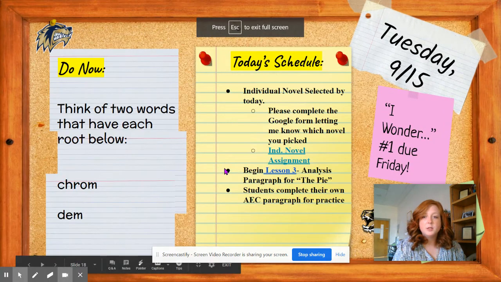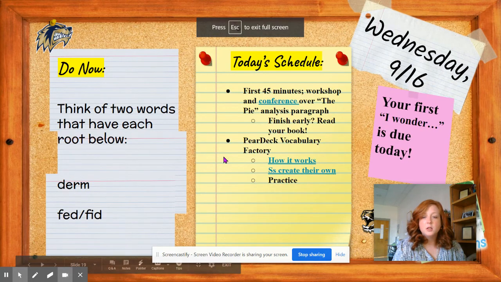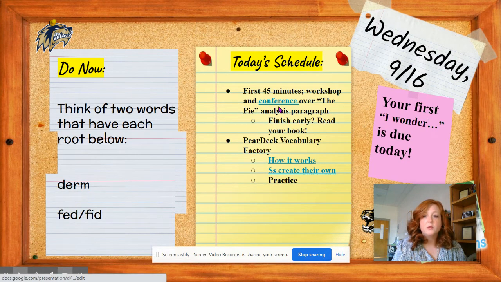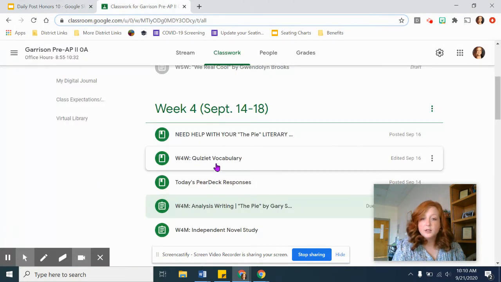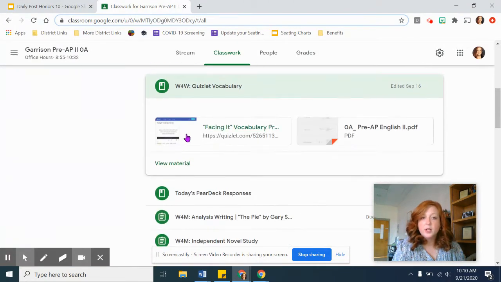So that was Monday and Tuesday. Wednesday, we held writers' conferences, like I said, and then we created vocabulary. If you're in quarantine or at home, don't worry about this. This was just a preview of the vocab for the next piece we're doing. If you want to look at that, it's right here under Quizlet Vocabulary, and you can view that.